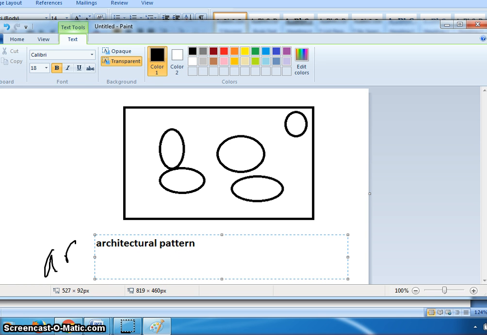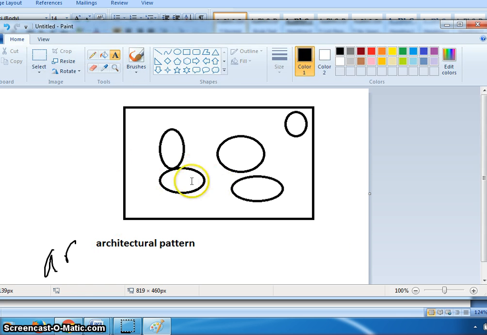Here this is the figure representing the architectural pattern.